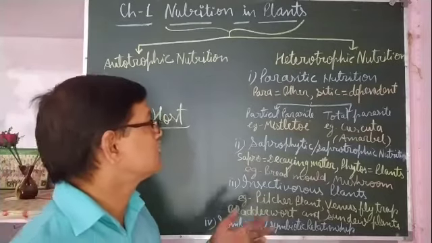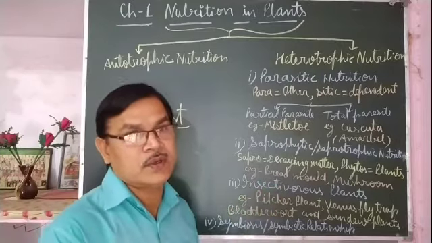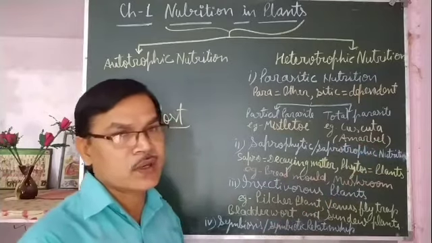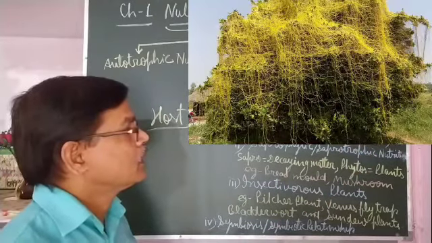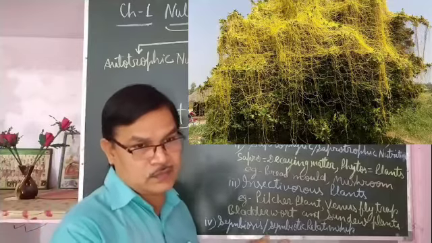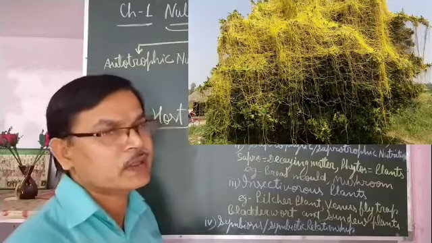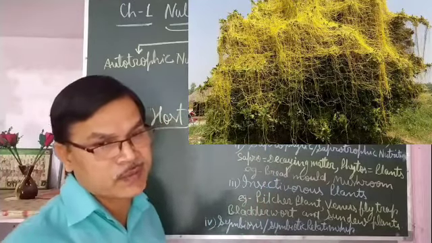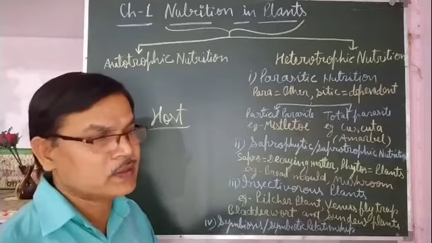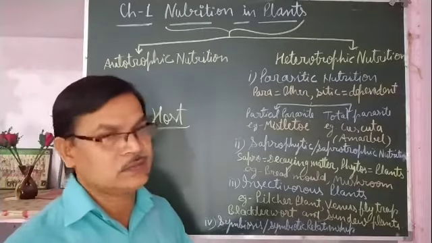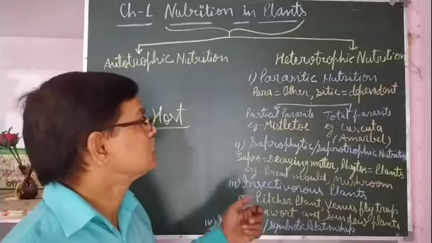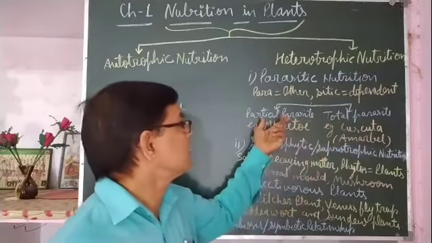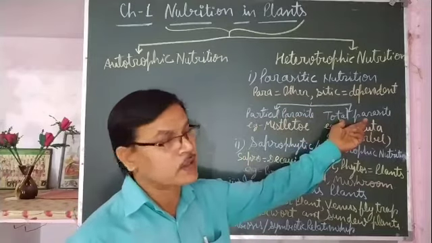In case of plants, you may have heard about Cuscuta, that is called amarbel. It grows on other plants and takes its food from some green plant. So that green plant is called the host. Some plants completely depend on the host, and some partially depend. So on that basis, they can be categorized into 2 categories: partial parasite and total parasite.